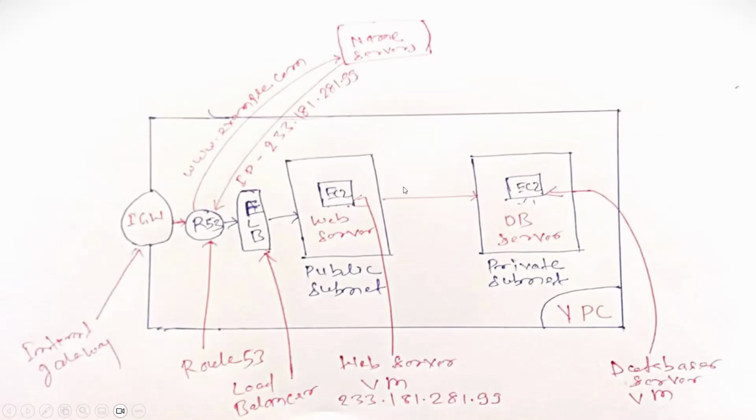Why do we do this? The web server is in the public subnet, while the database resides in the private subnet. This is because the database should be secured. It should not be connected to directly. It should always be reachable only through the web server from the public subnet. Just for security purposes, we are keeping the database server private.